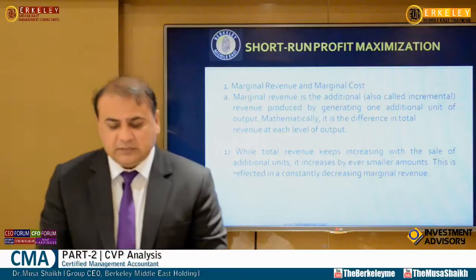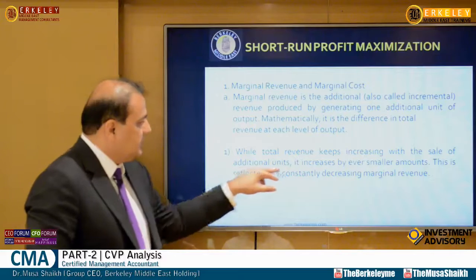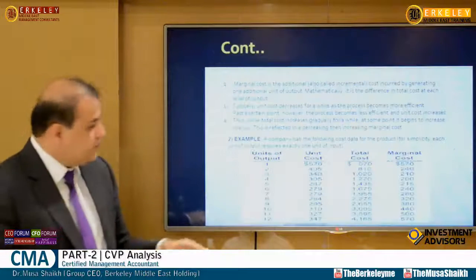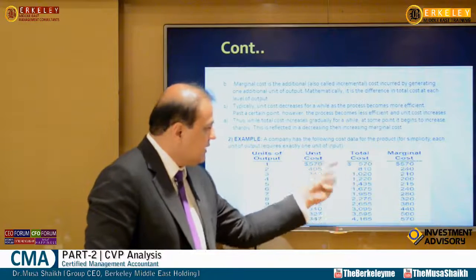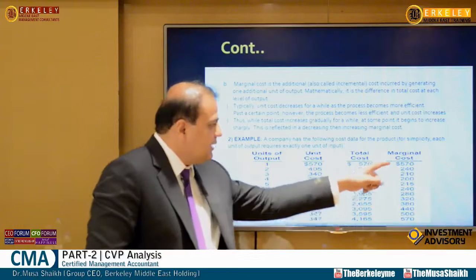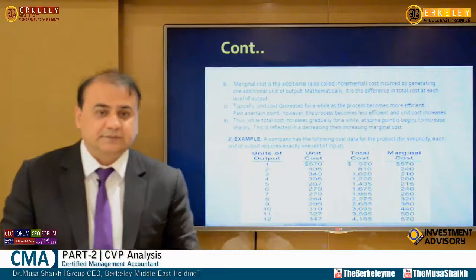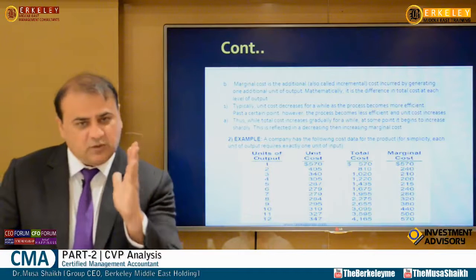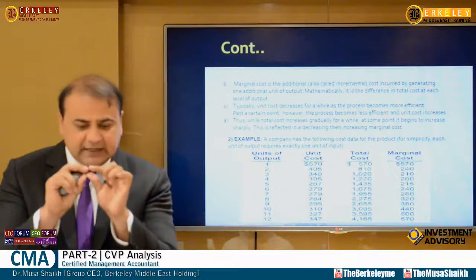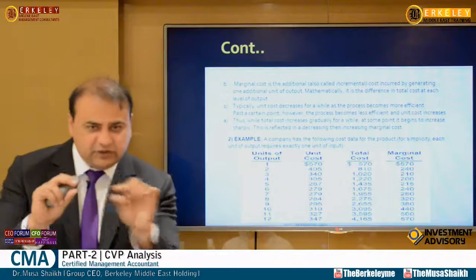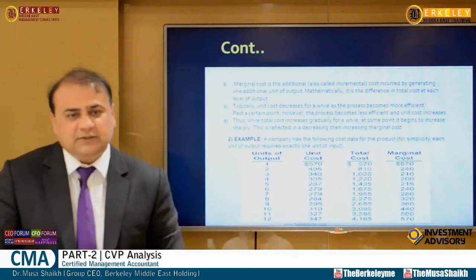This is the concept, and it says that total revenue keeps increasing with the sale of additional units. Opposite to this we have cost. You can see this is unit, this is cost. We will multiply to get a total column, and then subtract the totals from each other, and that will be the marginal cost. This column of marginal cost we have to equate with marginal revenue. So where it exactly meets, on which unit MC becomes equal to MR, this is the profit maximization point.